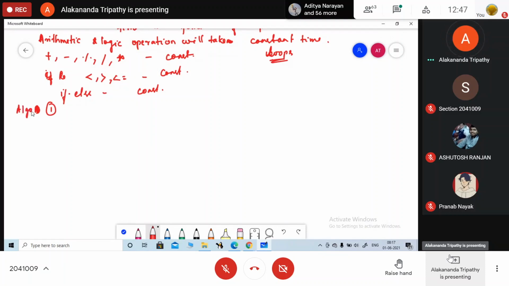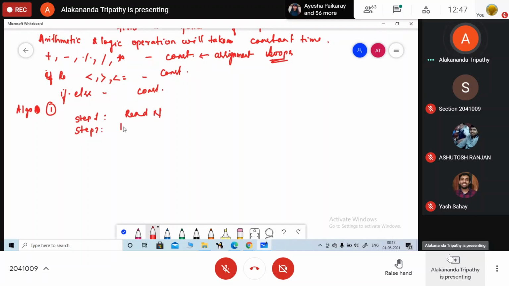Algorithm 1. What is the first step? Step 1 was: read n. So remember this part. Always plus, minus, relational operation, if else, and assignment, everything will take constant time. This is your step 1.